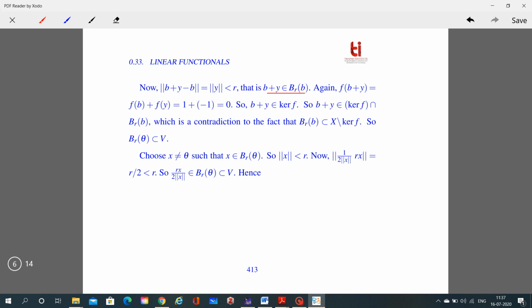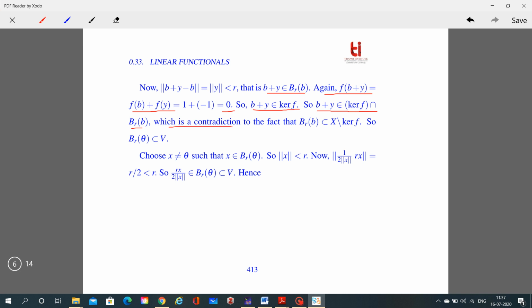So again f of b plus y will be considered. By the linearity of f, we can say that this is equal to f of b plus f of y. We already proved previously that f of b is equal to 1 and f of y is equal to minus 1. So this is equal to 0. It means that f of b plus y is equal to 0. So b plus y belongs to the kernel of f, so b plus y belongs to the kernel of f intersection B(r, b).